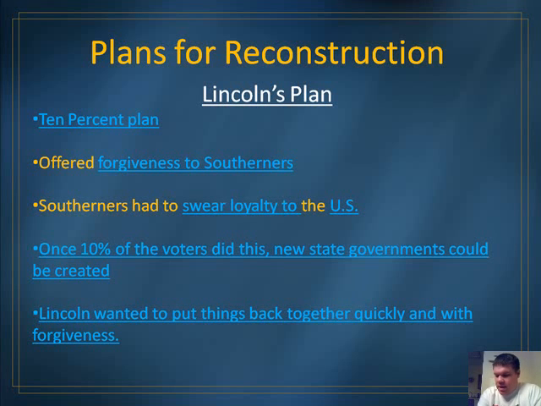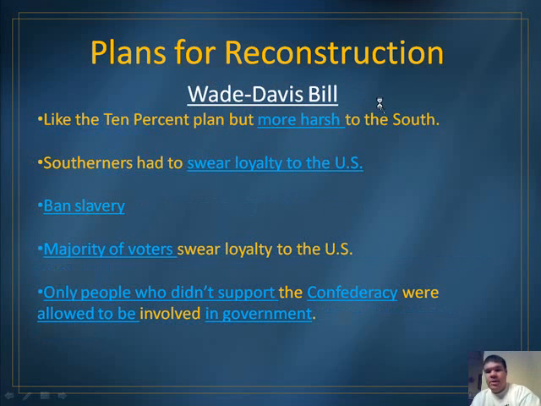Another part of Lincoln's plan was that Southerners had to swear a loyalty to the United States, an allegiance to the United States. Under Lincoln's plan, only 10% of the voters needed to take this loyalty oath. Once 10% of the voters did this, new state governments could be created. So let's say there was a state that had 100 people.